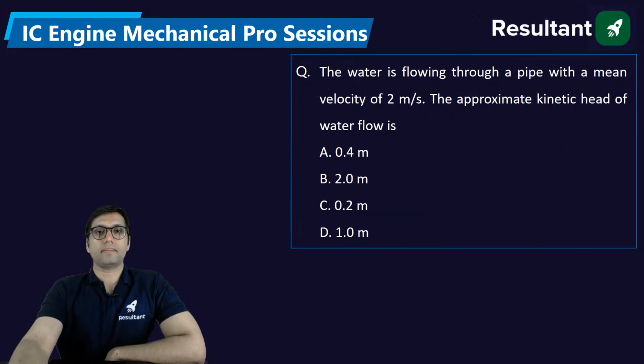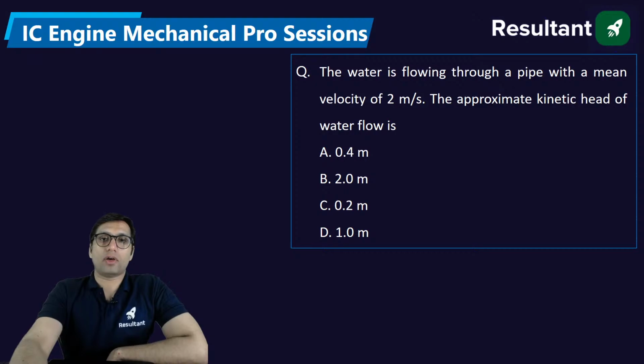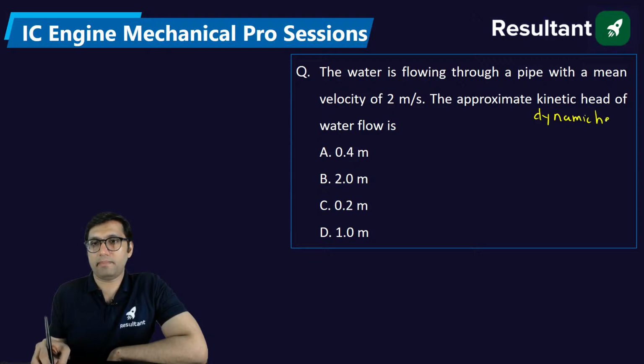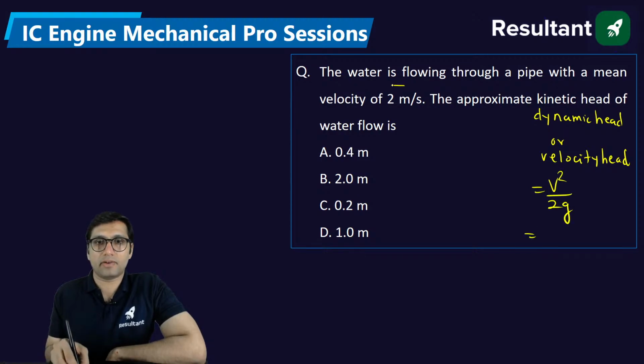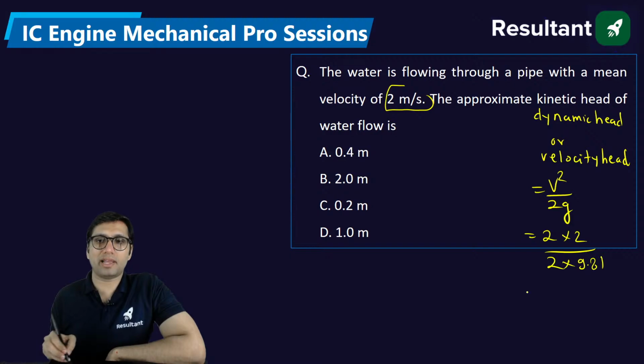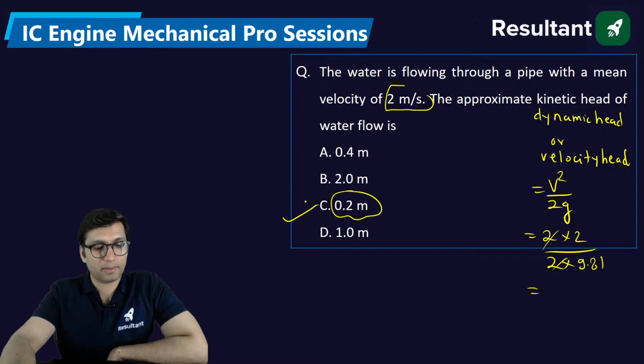Okay. The water is flowing through a pipe with a mean velocity of 2 meters per second. The approximate kinetic head of water flow is, the kinetic head you can also call dynamic head or velocity head. All are the same idea. It is v square by 2g. The velocity square is 2 into 2, divided by 2 into g. Now g you can take as 9.81, or approximately 10. Either way, you are going to get 0.2 as the answer.